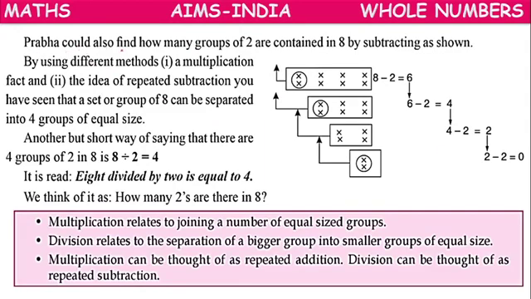Prabha could also find how many groups of 2 are contained in 8 by subtracting, as shown. So not only by multiplication, even by subtraction she can do it. From 8, she will remove 2, so 6 will remain. Again from the 6, she will remove 2, and 4 will remain. Again from the 4, she will remove 2, and 2 will remain. Again from the 2, she will remove 2, and 0 will remain.